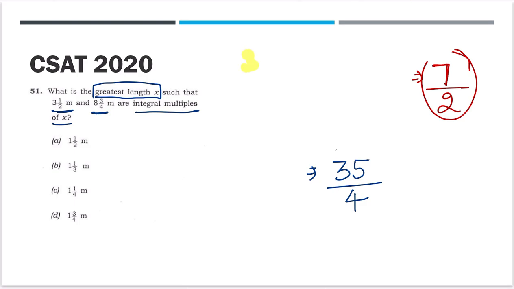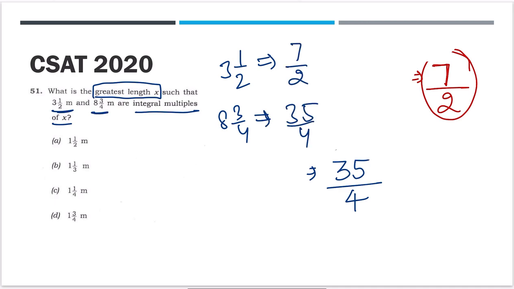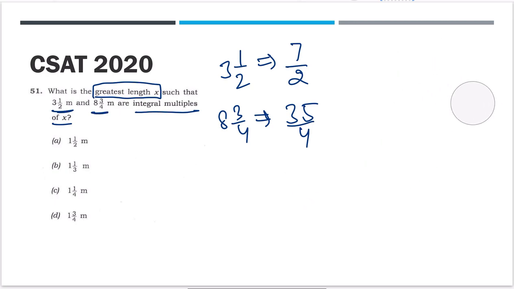So 3 1 by 2 and 8 3 by 4 have been converted to 7 by 2 and 35 by 4. This part is clear, how to convert a mixed fraction into a simple fraction?